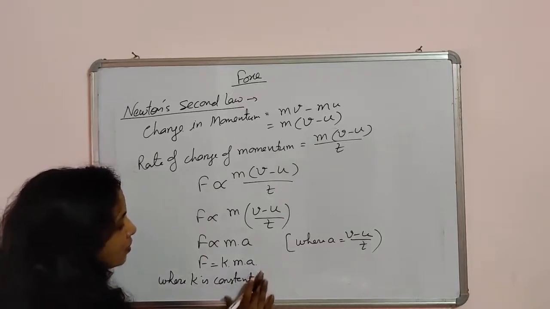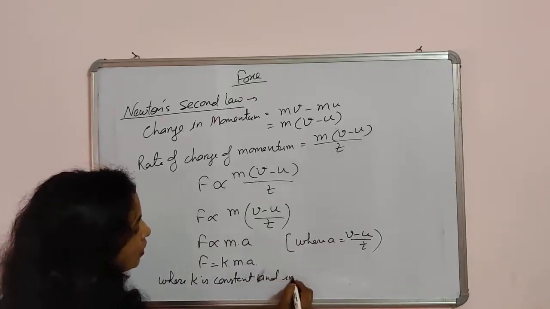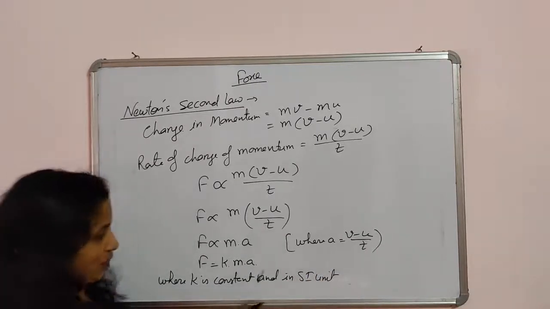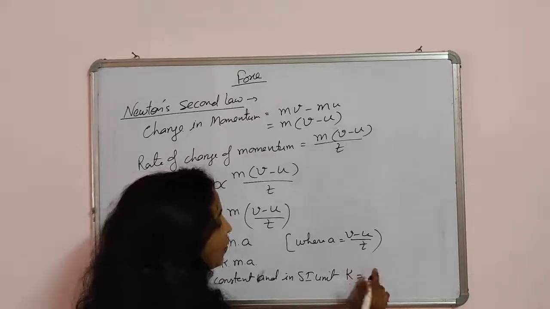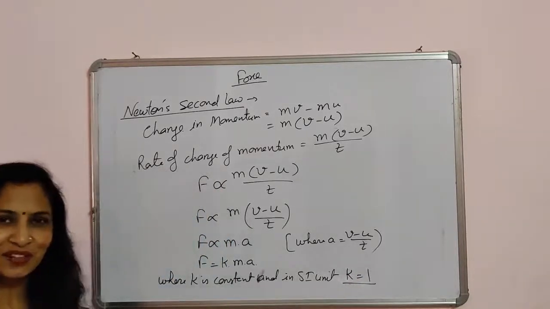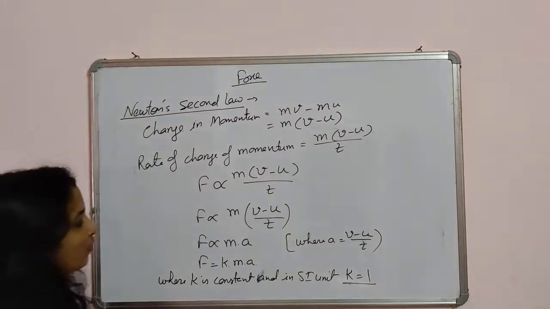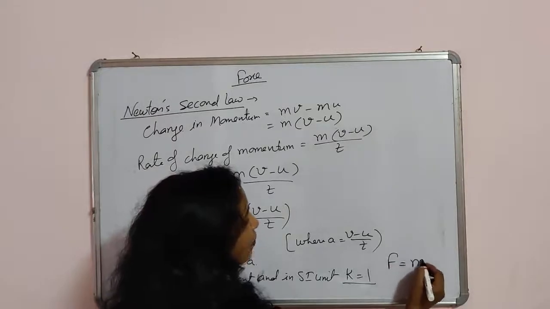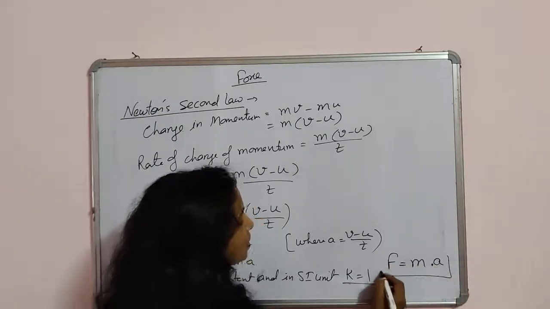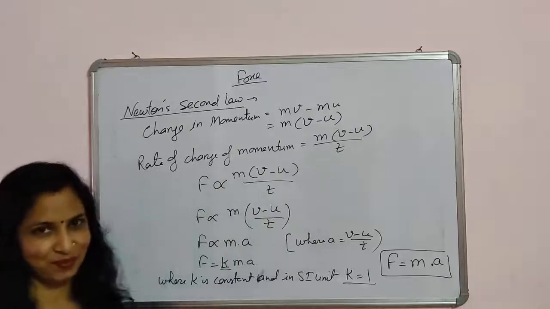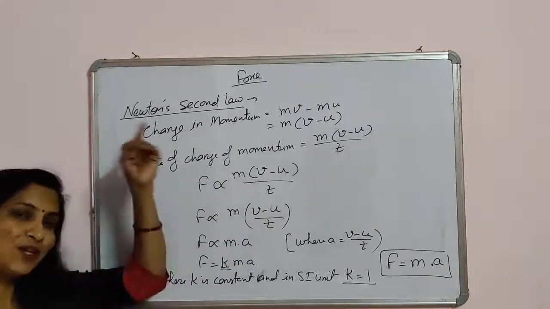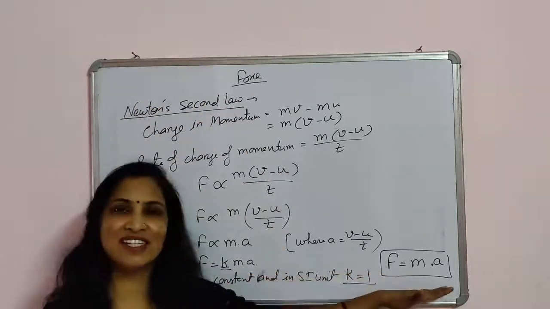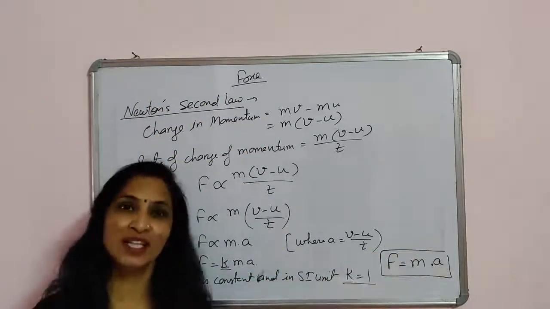and in SI unit the value of k is, sorry, not 0, it is 1. In SI unit the value of k is 1. So in place of k we can write 1. So what should be the value of F here? F will be m into a. So this is the complete Newton's second law. From that law you have to write this derivation up to F is equal to m into a. This is all about Newton's second law.